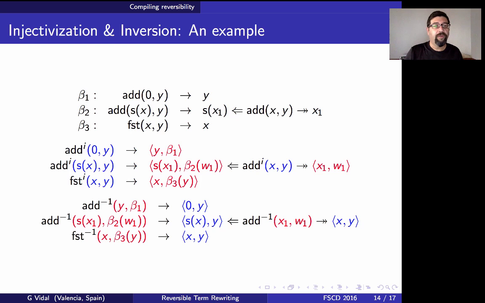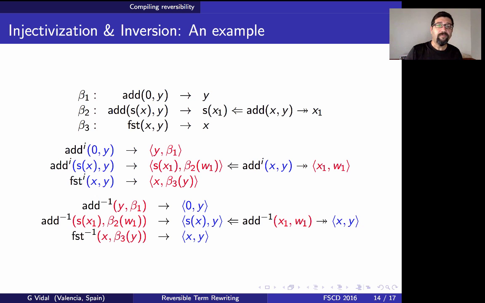And then we can also produce an inversion of this system, which in this case is trivial because of the form that it has. So what we basically do is to switch the left and right hand sides of each rule, and the same for each condition. So you can follow the different colors, and you can see that producing this inverse system is quite easy, okay?